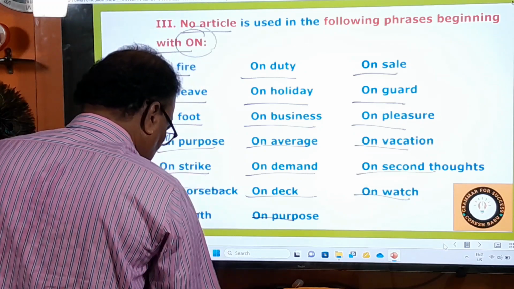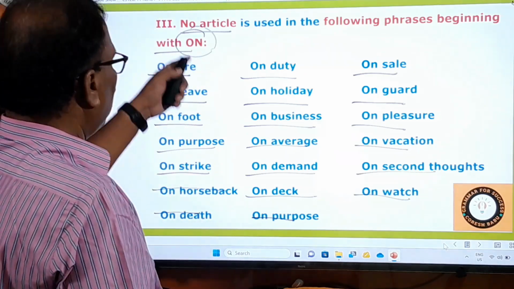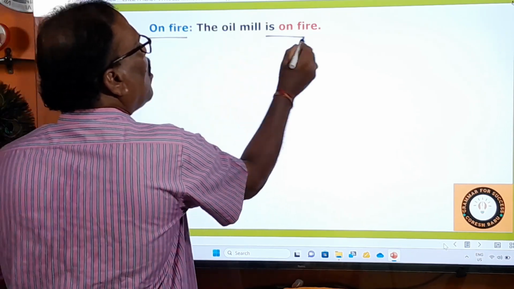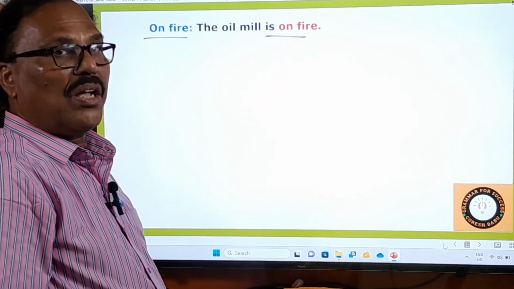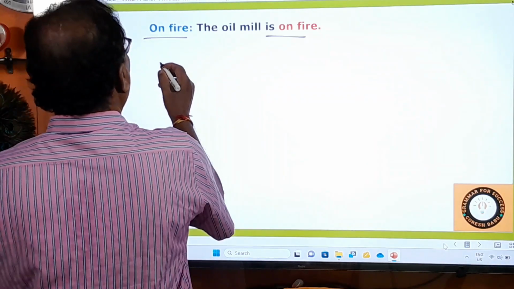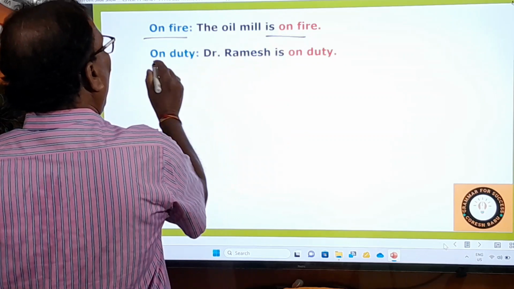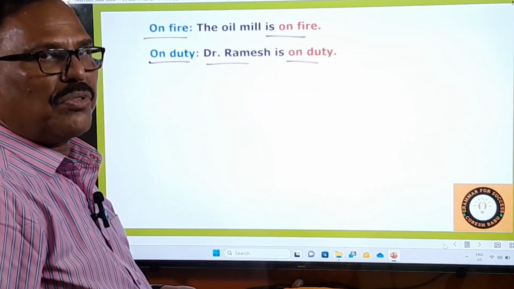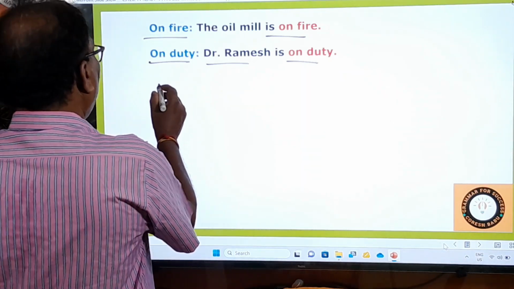Now let us see the examples with these phrases. On fire means burning. The oil mill is on fire. The factory is on fire. On duty. Dr. Ramesh is on duty. Who is on duty? Dr. Ramesh is on duty.